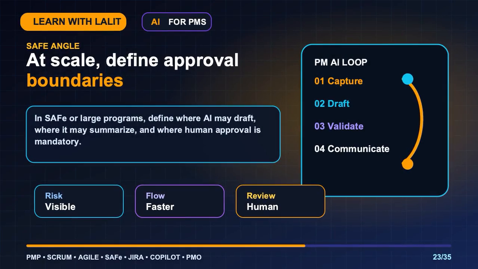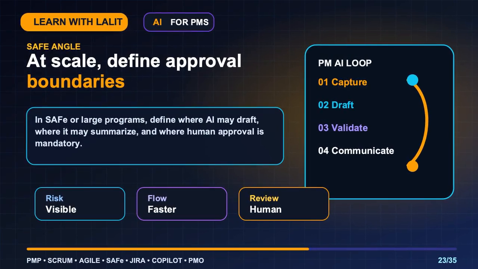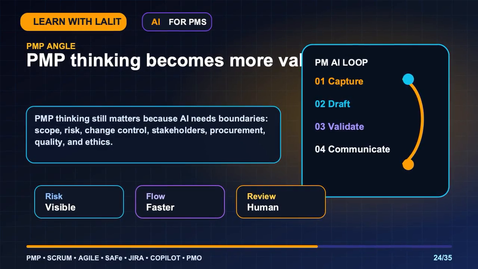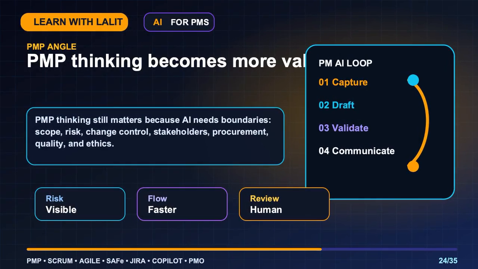In SAFe or large programs, define where AI may draft, where it may summarize, and where human approval is mandatory. PMP thinking still matters because AI needs boundaries: scope, risk, change control, stakeholders, procurement, quality, and ethics.